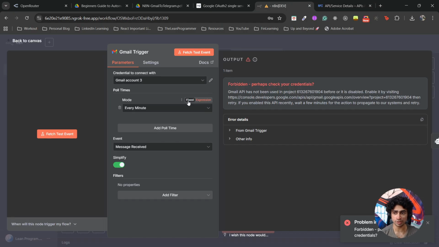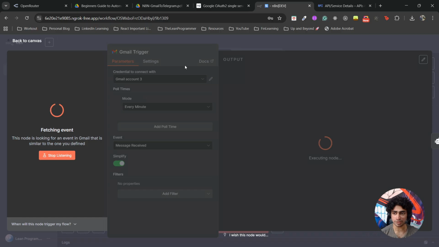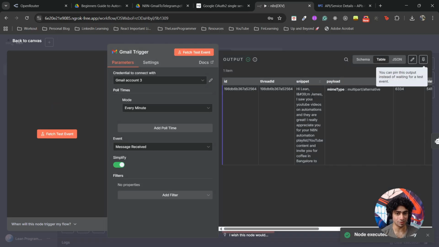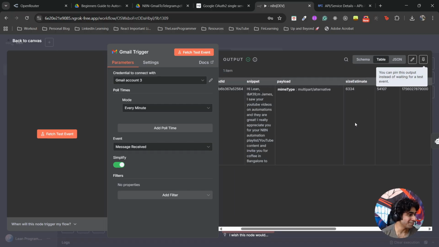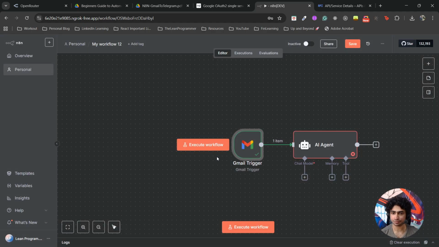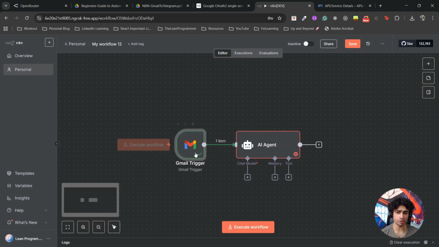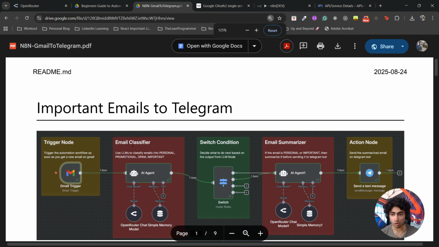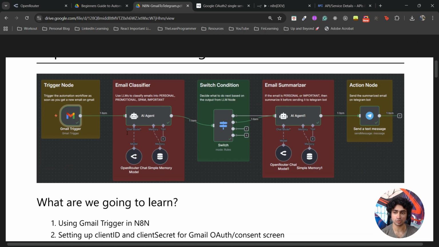Now test it once again. Fetch test event, and this time it should work. It will work, right? And we have the snippet. Hi Lean, I'm James. I saw your YouTube videos on automation. Really appreciate them. Invite you for a coffee. We have all the things. Perfect. Now let's go back. We are creating an email classifier, and there are multiple things in it.